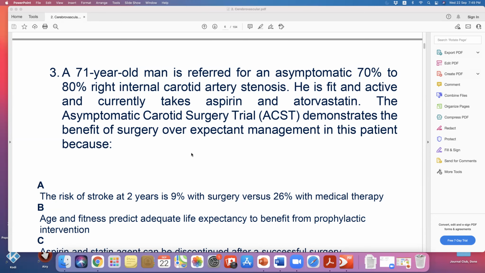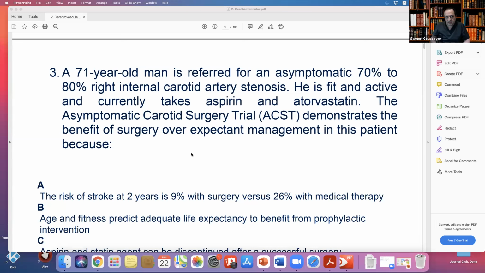The Asymptomatic Carotid Surgery Trial demonstrates the benefit of surgery over expectant management in this patient because he is asymptomatic with 70 to 80% stenosis, fit and active. According to the ACST study from 1995, he will benefit from surgery, right? Yes, because he's fit, and he's 71.